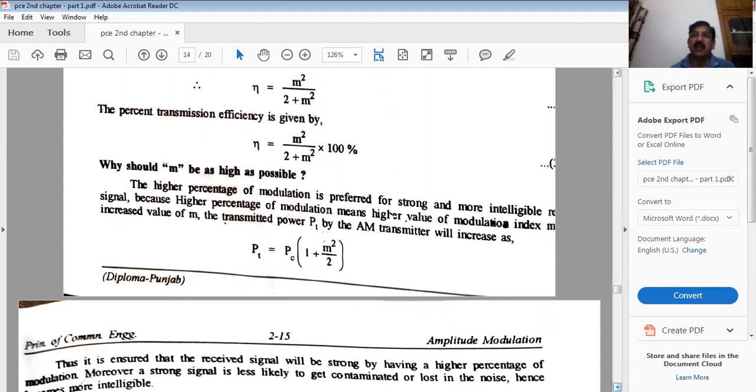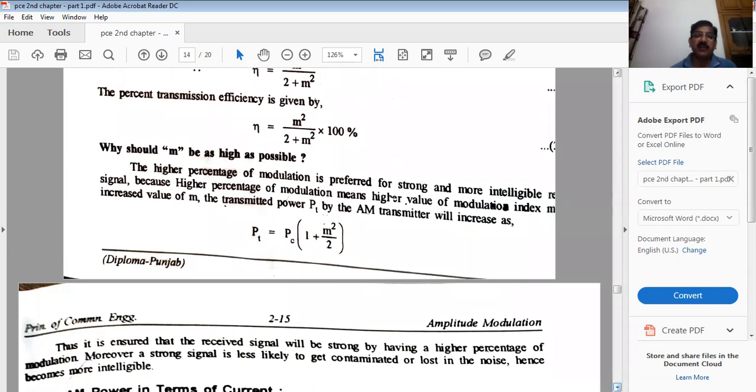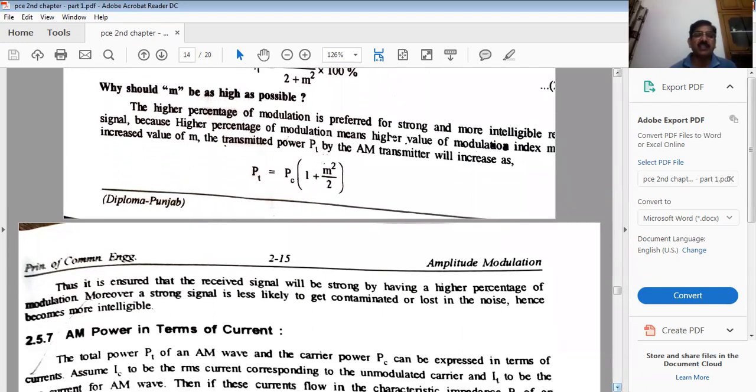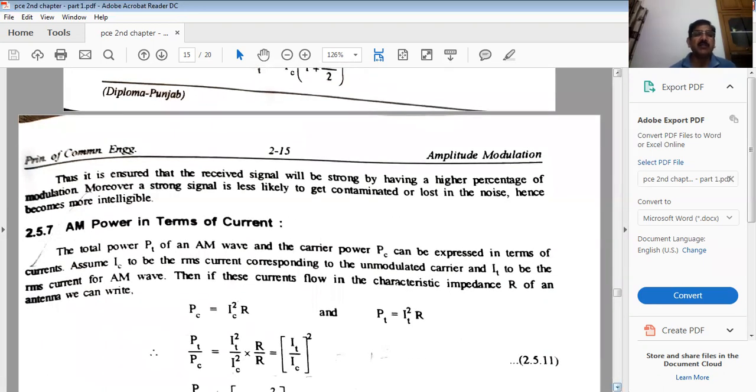When we are keeping M equal to 1, it means 100% modulation, so we can calculate total power. Thus it is ensured that the received signal will be strong by having a higher percentage of modulation. Moreover, a strong signal is less likely to get contaminated or lost in the noise, hence becomes more intelligible.